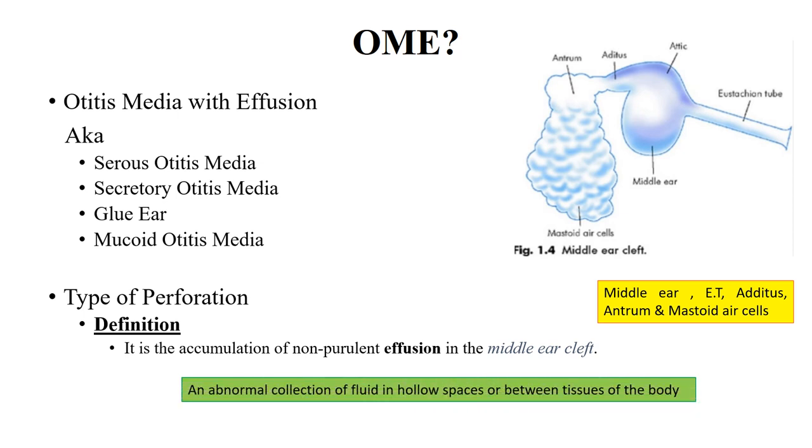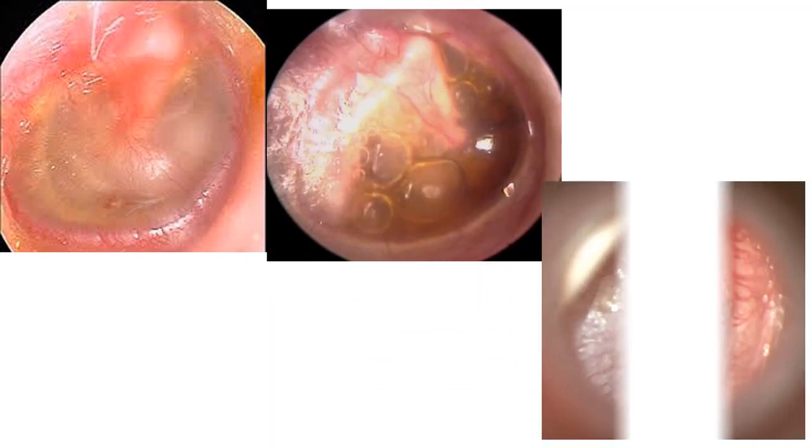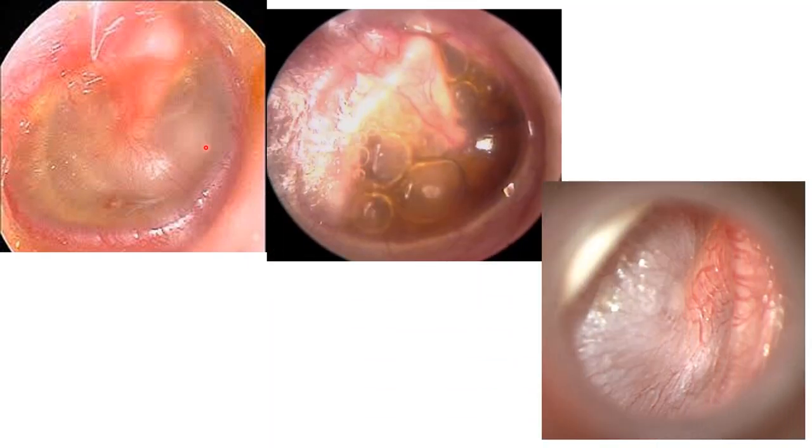Now what does effusion mean? It is an abnormal collection of fluid in hollow spaces or between the tissues of the body. All of us know that the middle ear cavity is an air-containing space. If we look at the different pictures of secretory otitis media, these are at different stages of the disease. This is the starting phase. It starts with eustachian tube dysfunction.